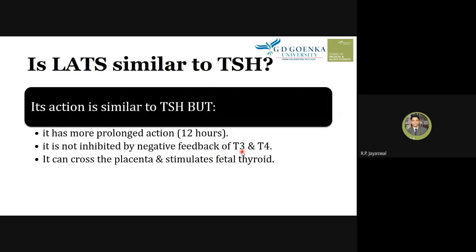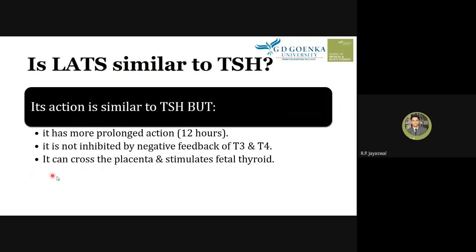When T3 and T4 are produced, they can inhibit the secretion of TSH and TRH, but TSI is not inhibited. Means the stimulation caused by LATS is not inhibited by the negative feedback mechanism.